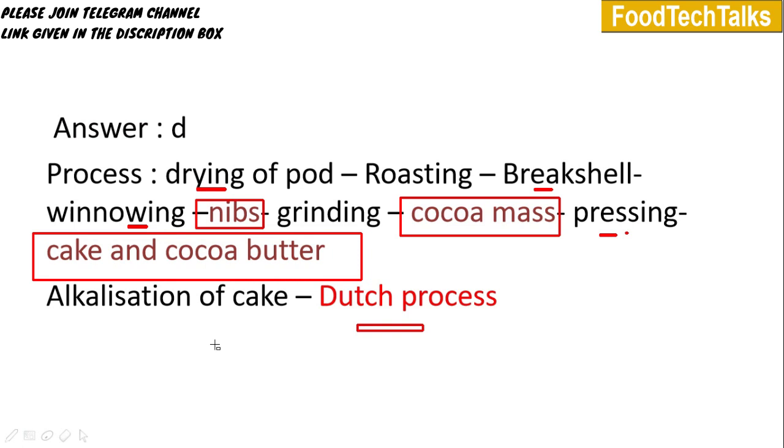Next step is conching. Conching means we will add all the ingredients for the chocolate and mix around at a particular temperature like 70 degrees Celsius. It will help to reduce the viscosity. It will give good mouthfeel and impart flavor to the final product. After conching, we will mold into different shapes and cool it. This is the whole chocolate process.